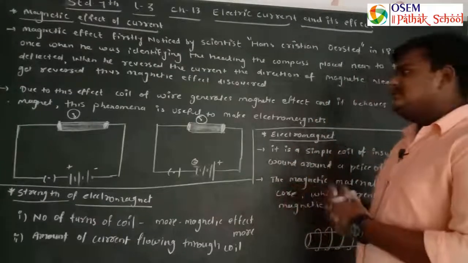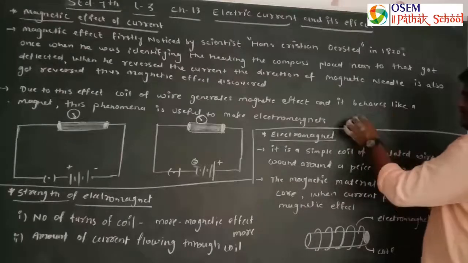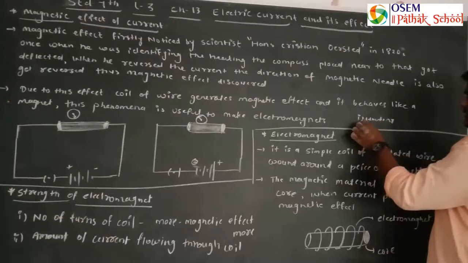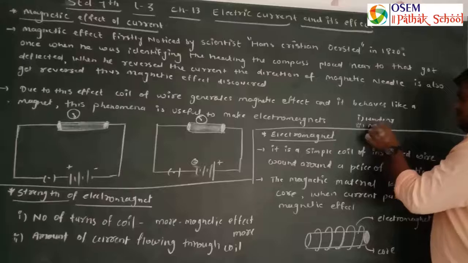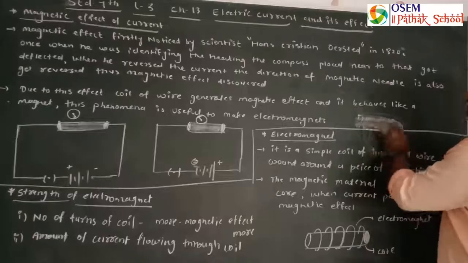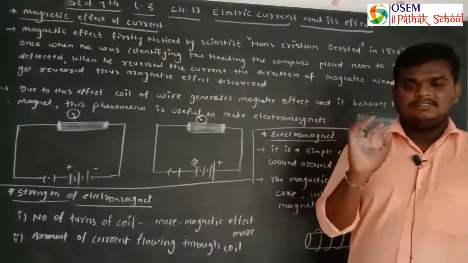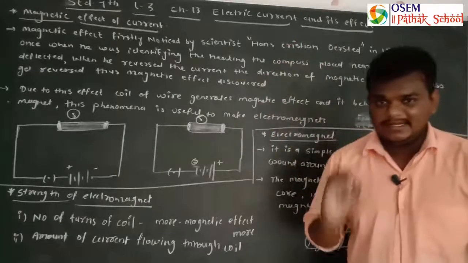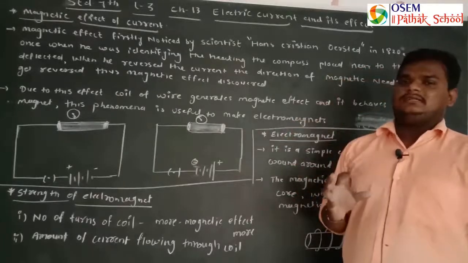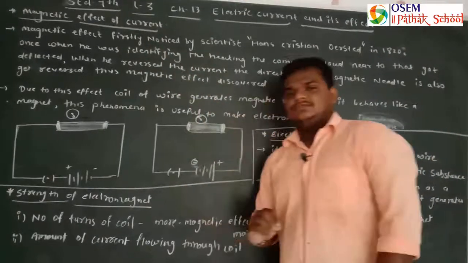In the second lecture we discussed that there are two types of effects when a current is generated. First is the heating effect, which we discussed in the second lecture, and the second one is the magnetic effect. Now this effect we are going to discuss in this particular lecture. What is the magnetic effect of current? In the second lecture we discussed the heating effect and the appliances which work on the basis of it. Here we are going to learn about the magnetic effect.